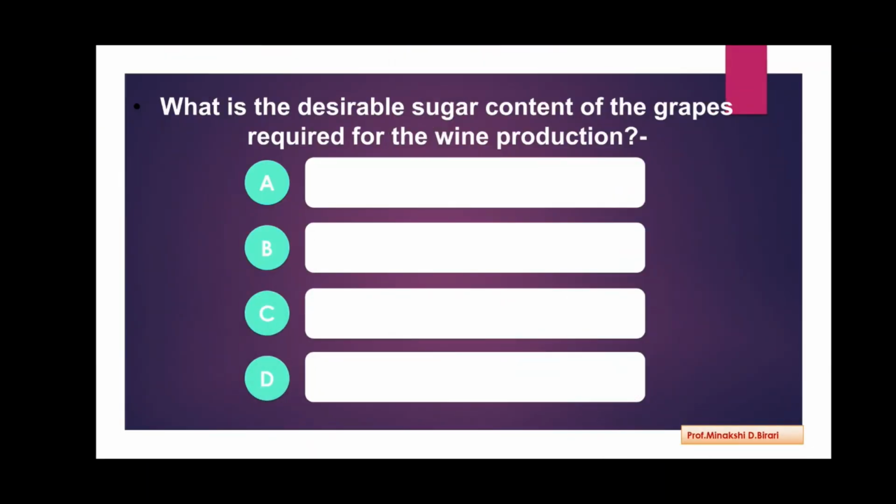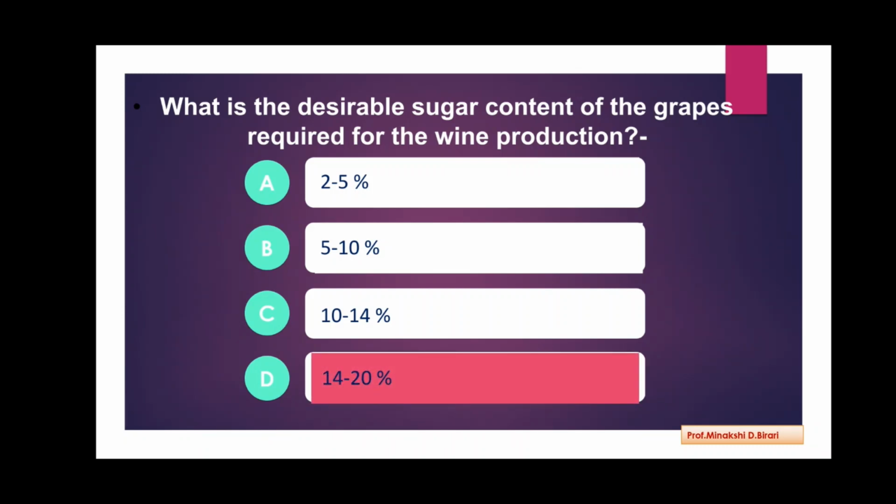Next question. What is the desirable sugar content of the grapes required for the wine production? Options are 2 to 5%, 5 to 10%, 10 to 14%, and 14 to 20%. So the desirable sugar content of the grapes required for the wine production is 14 to 20%. Option D is correct.